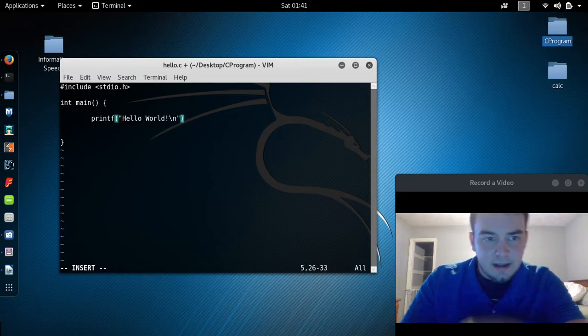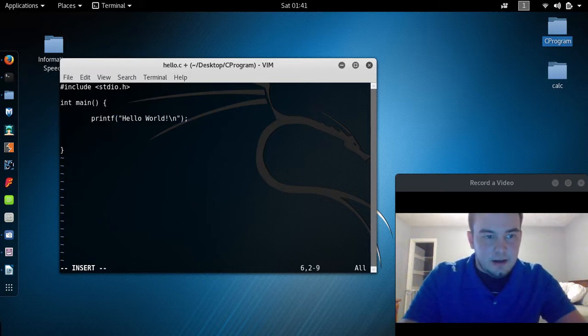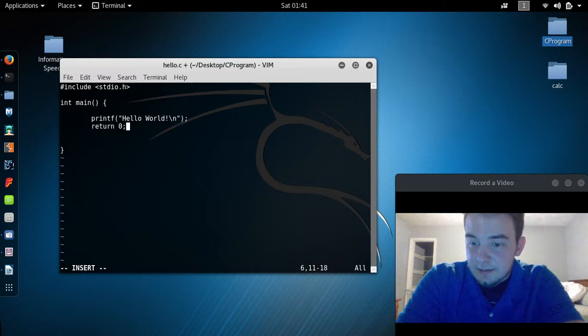And all these lines we call statements. So any statement we have in C, we're going to end it with a semicolon. Then on our next line, I'm just going to tell my main function that the program is done, so I'm going to say return 0. Alright, so this is a C program. All this is going to do is print out hello world, and that's it.